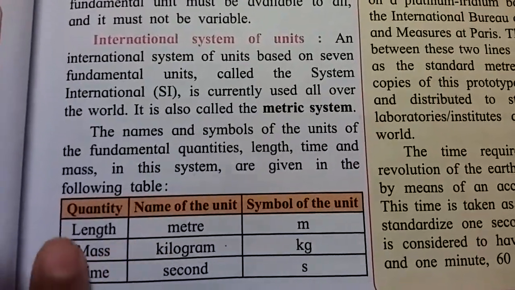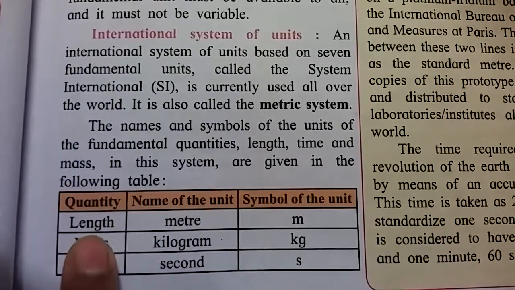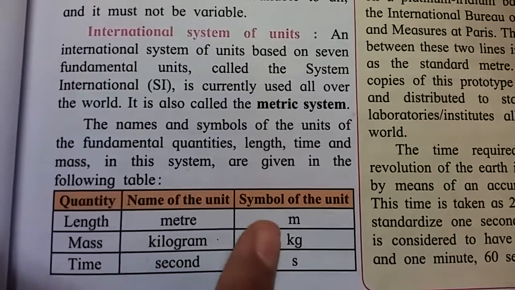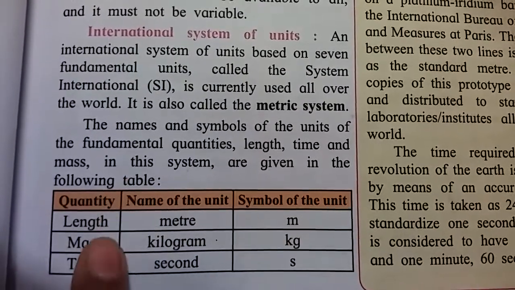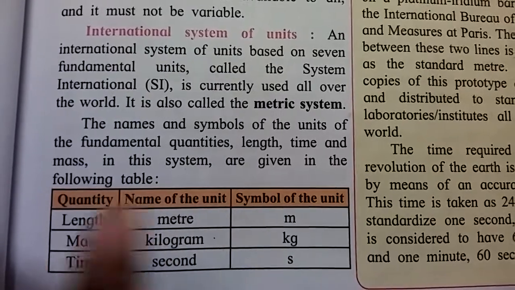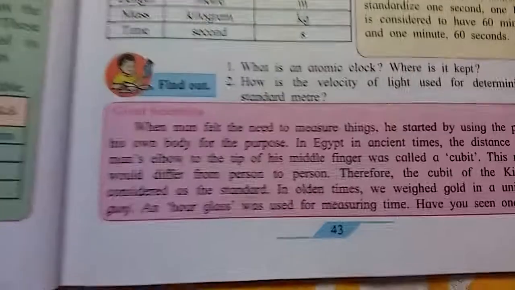The quantities are length, mass, time. Name of units. Length, how are we measuring length? In meter, and their symbol is m. How are we measuring mass? In kilograms, kg. Time in second, means s.